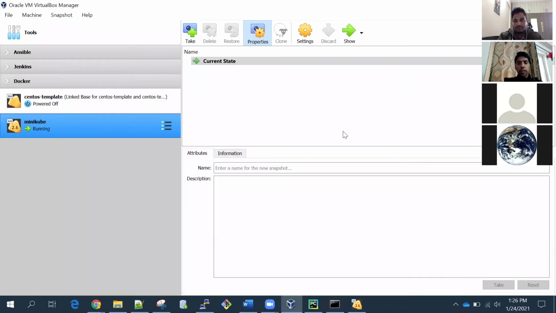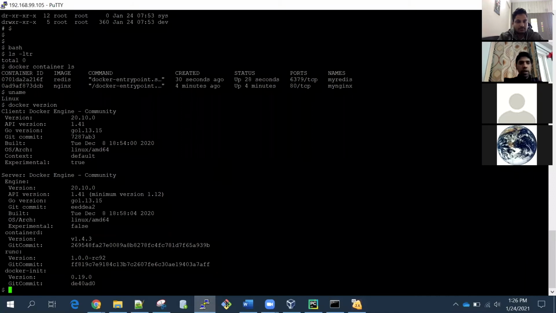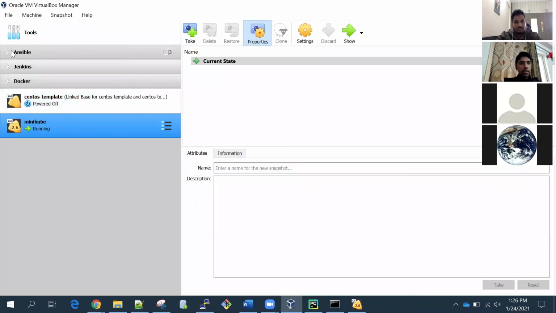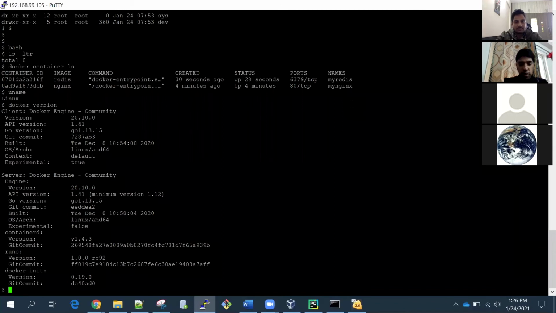But till now, what we have seen are containers. Okay, these are the containers: MyRedis, MyNginx. We have seen Docker. So if you have Docker on a Linux operating system, you can run containers on top of that. Okay, and we have seen virtual machines. So these are virtual machines which we have seen. We have seen hypervisor, like VirtualBox Manager is a hypervisor. These few things we have seen till now.